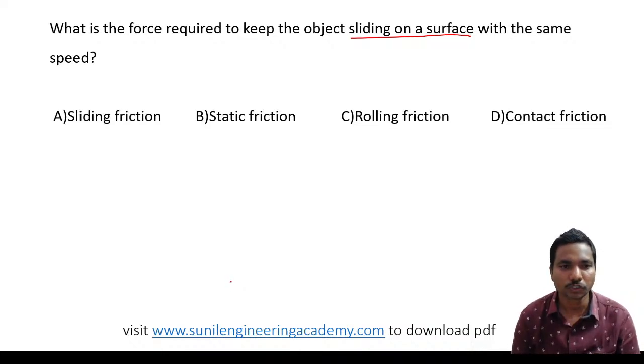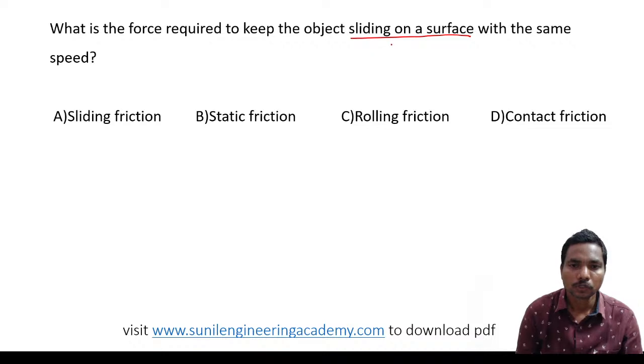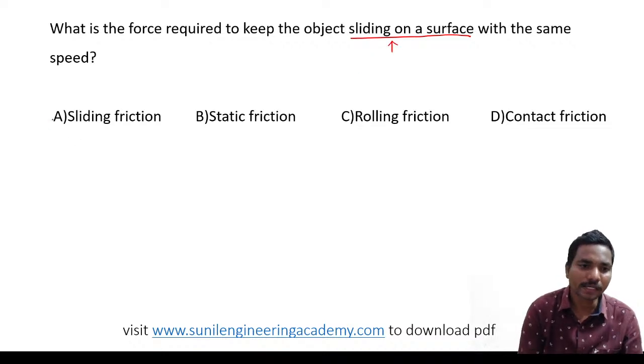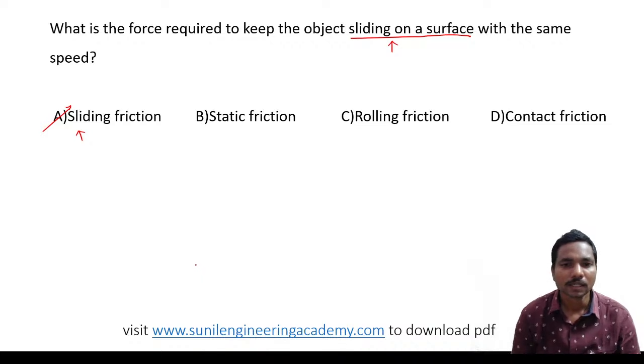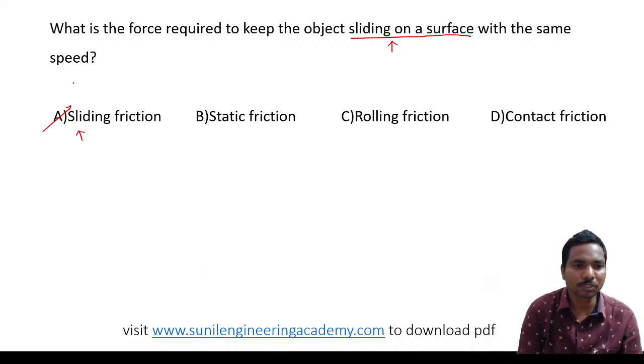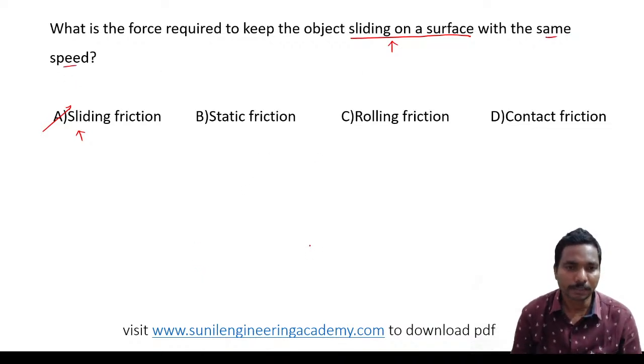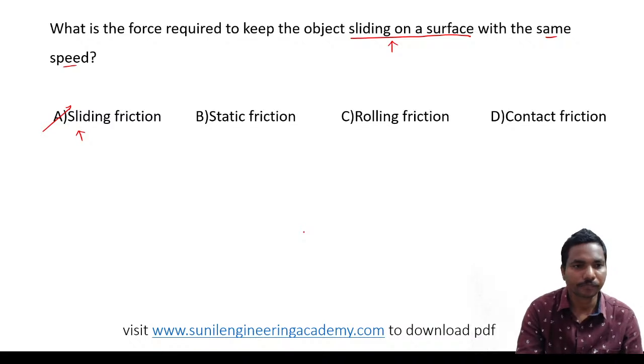A very easy question. Very good, Uppalapati. To slide on the surface, we require sliding friction. Whenever there is some friction, then only it can be moved with the same speed. So the answer is option A.